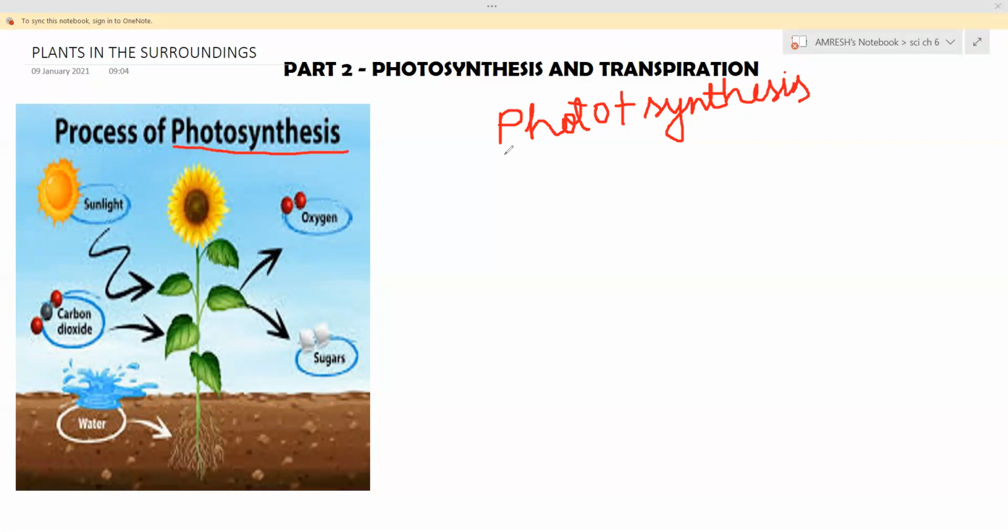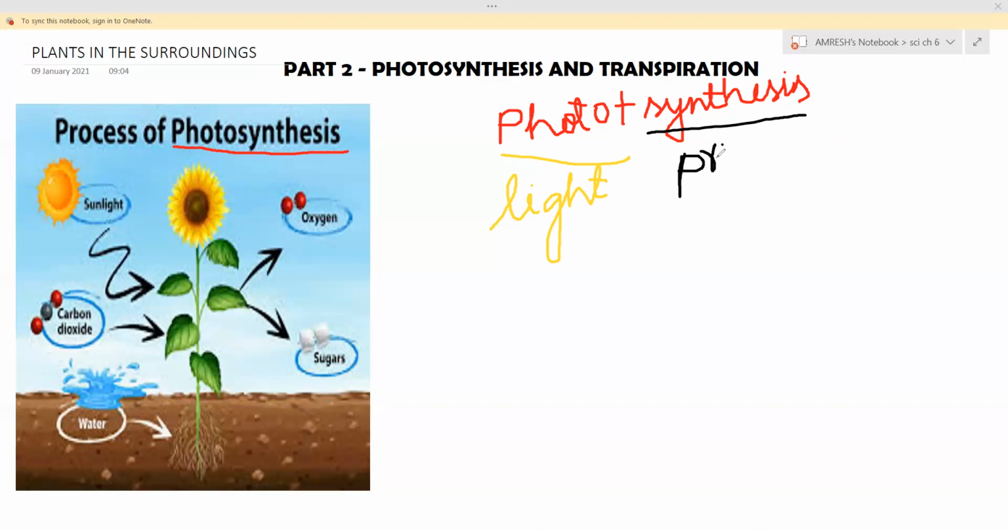What is the meaning of photo? Photo means light. That's why I'm writing it in yellow color. And synthesis means to make, production. Don't think that the production of light is photosynthesis. Production of food in the presence of light is called photosynthesis.